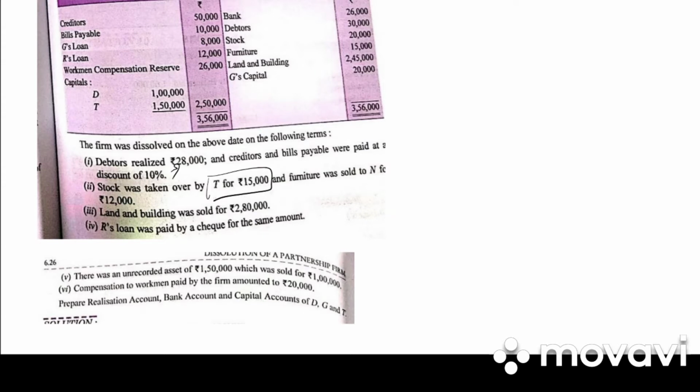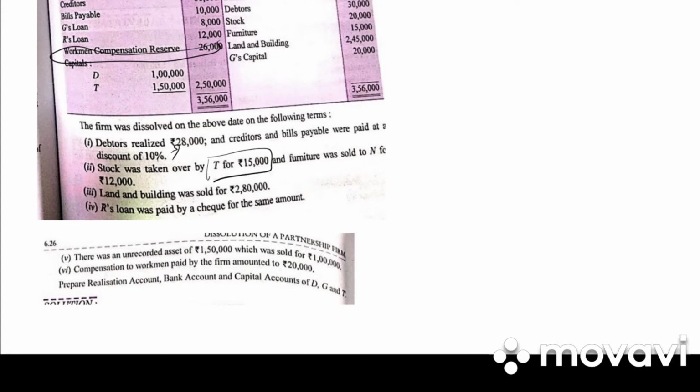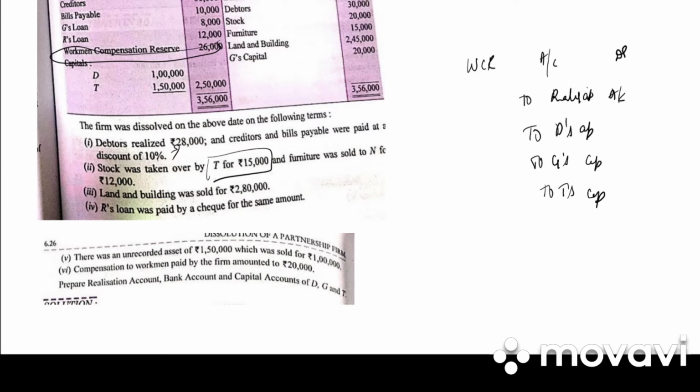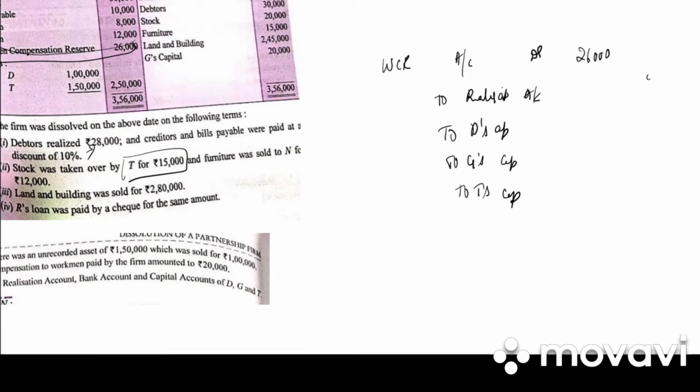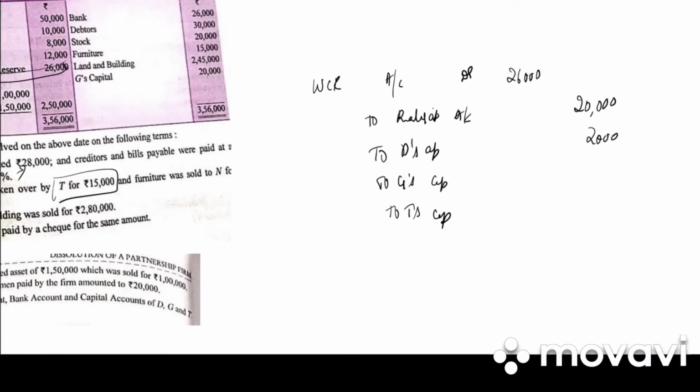So on the liability side, the workman compensation reserve was 26,000, but compensation to workmen was paid by the firm only 20,000. In such a case, what is the journal entry for workman compensation reserve? Workman compensation reserve account debited to realization account, to D's capital account, to G's capital account and to T's capital account. Workman compensation reserve is 26,000. Realization is how much? Only 20,000. The remaining 6,000 will be divided among the partners in their profit sharing ratio, that is 2,000, 2,000, 2,000.